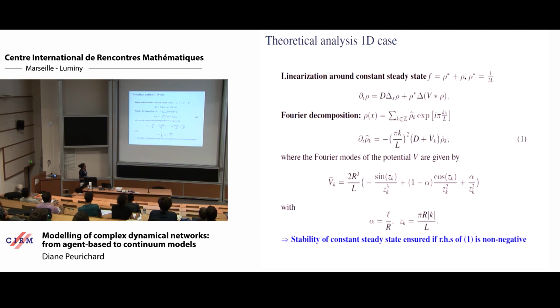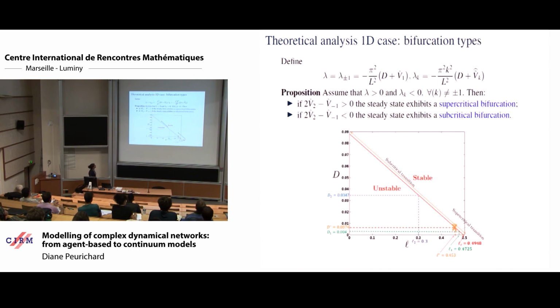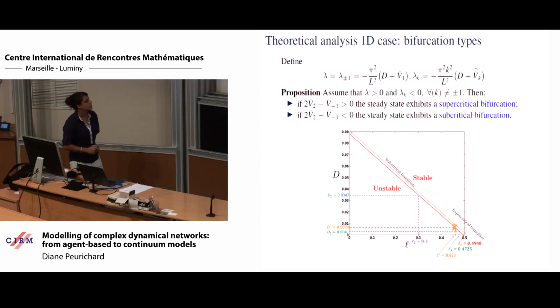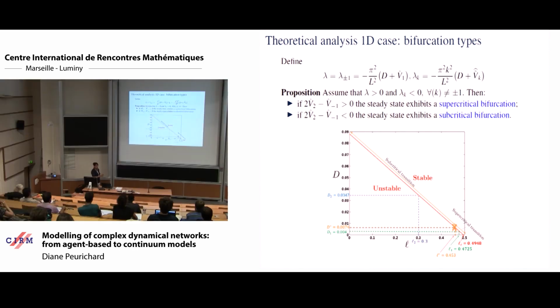So if this term is positive, then we would have instability of the steady state. And what we can show is that the two parameters that really describe the aggregation capacity of the system, or the homogeneous state, are this density D and the size of the spring, this parameter L. Basically, if we have a large density, of course, it tends to a homogeneous state because things will move everywhere.